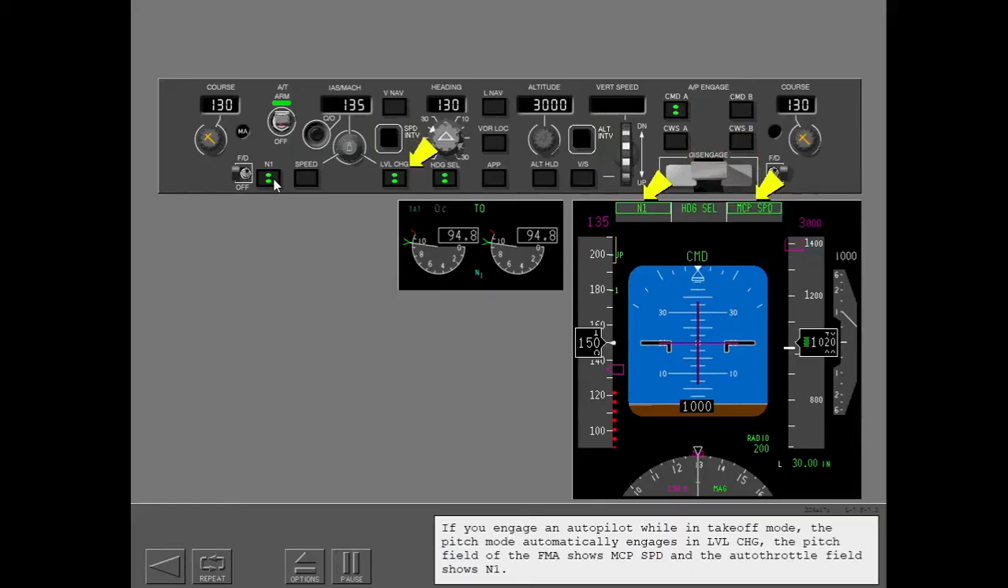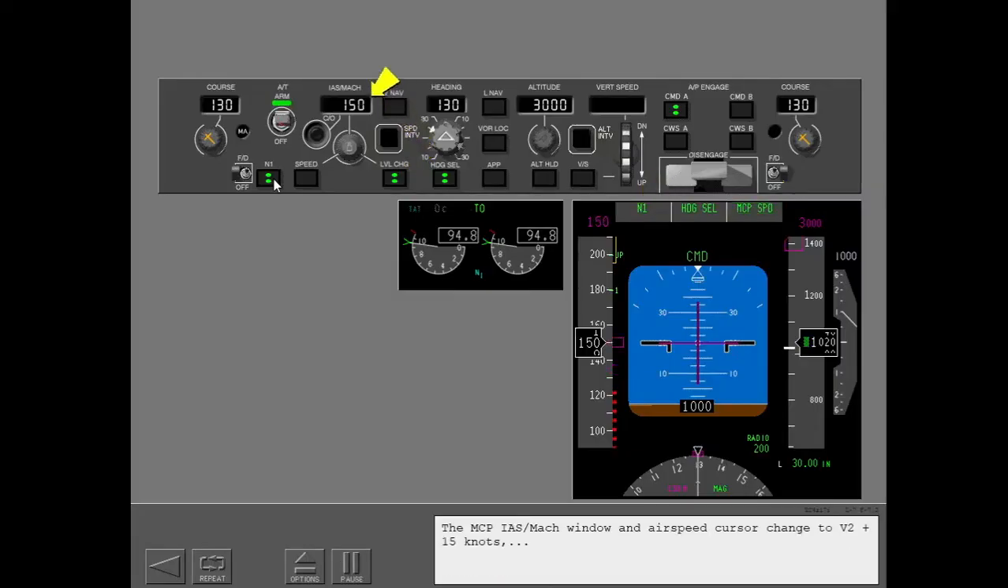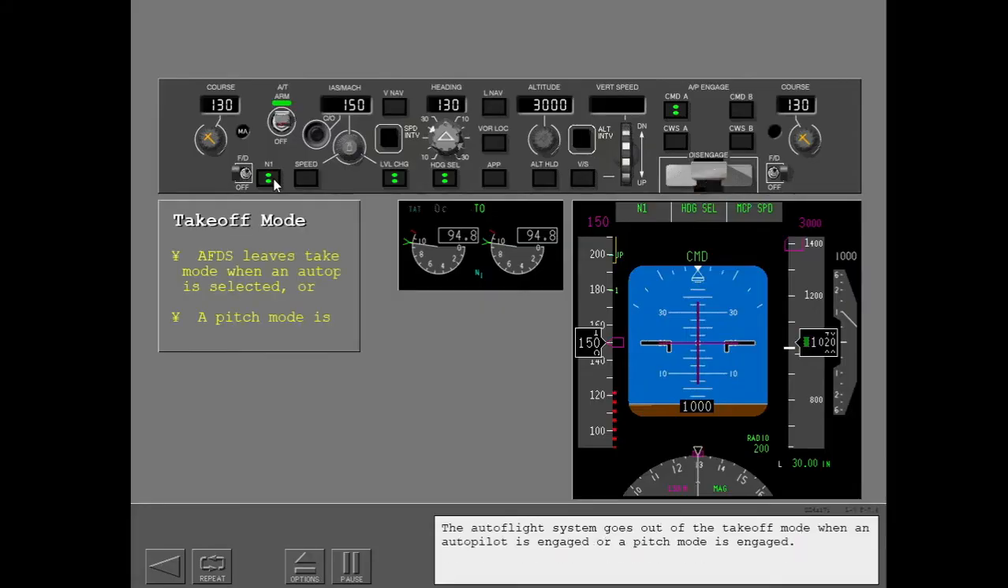If you engage an autopilot while in takeoff mode, the pitch mode automatically engages in level change. The pitch field of the FMA shows MCP speed, and the auto throttle field shows N1. The MCP IAS Mach window and airspeed cursor change to V2 plus 15 knots. And the roll mode engages in heading select unless a different roll mode was selected after takeoff. The Autoflight system goes out of the takeoff mode when an autopilot is engaged or a pitch mode is engaged.